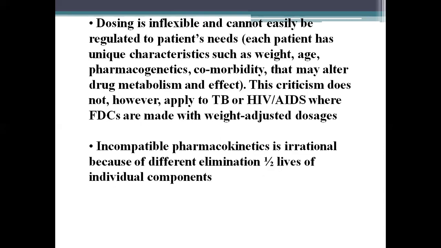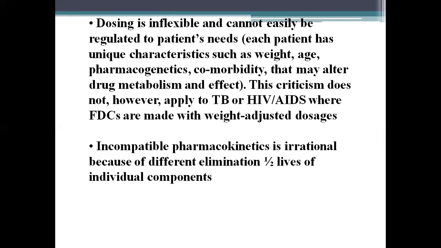Dosing is inflexible and cannot easily be regulated to patient needs. Each patient has unique characteristics such as weight, age, pharmacogenetics, comorbidity that may alter drug metabolism and drug effects. This criticism does not, however, apply to tuberculosis or HIV/AIDS, where fixed dose combinations are made with weight adjusted dosages.